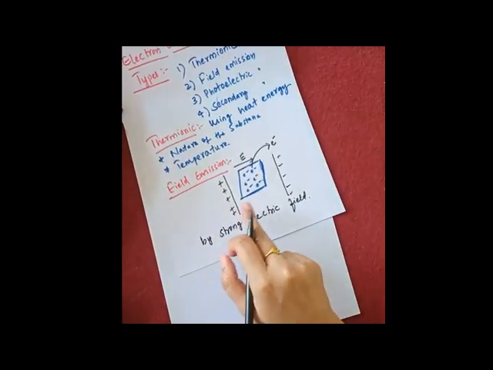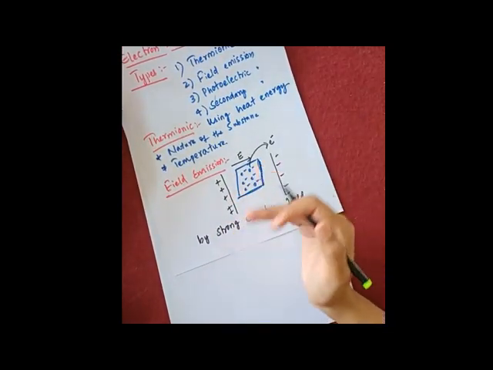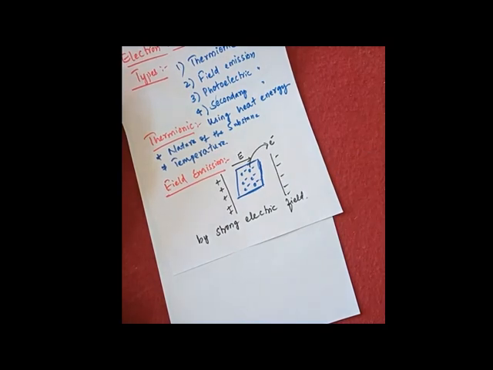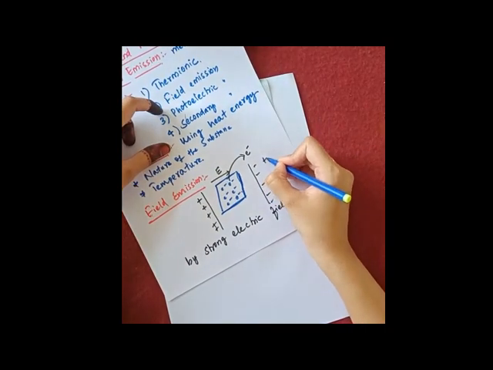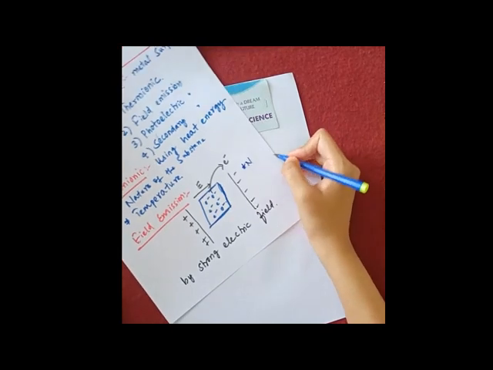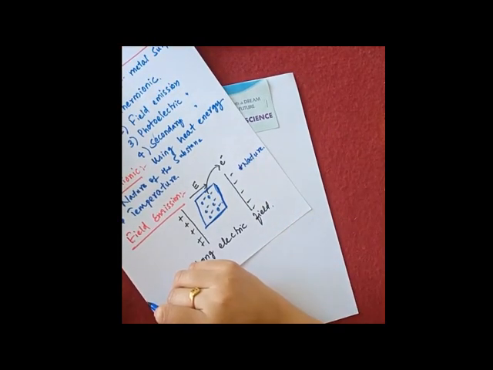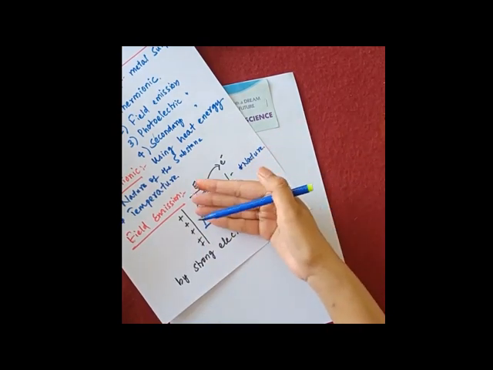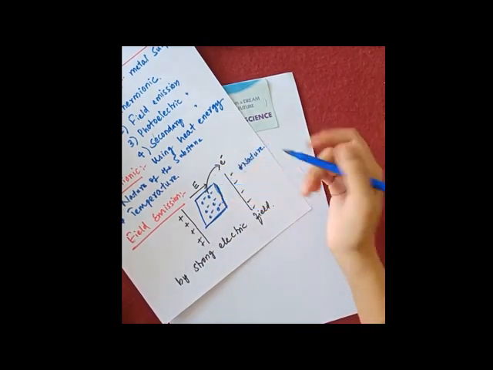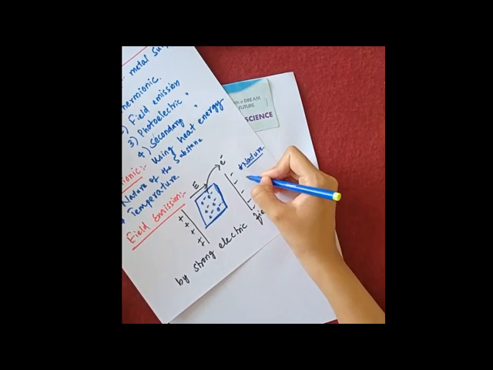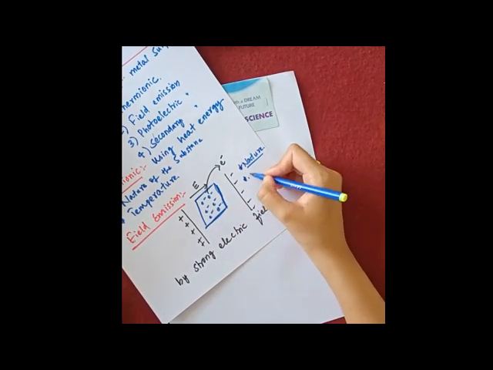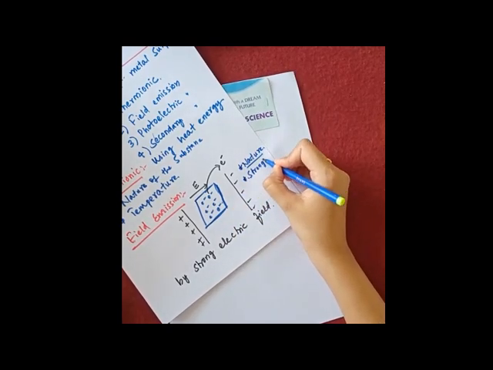Now in this case, the number of electrons which are coming out from the surface is dependent on the first factor, which is the nature of the substance you are using. One more is the strength of the electric field.